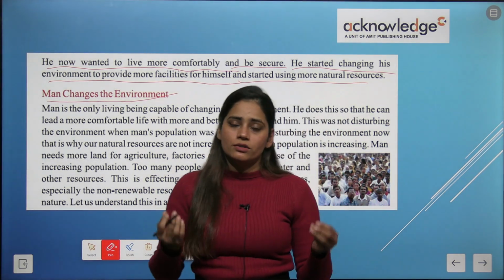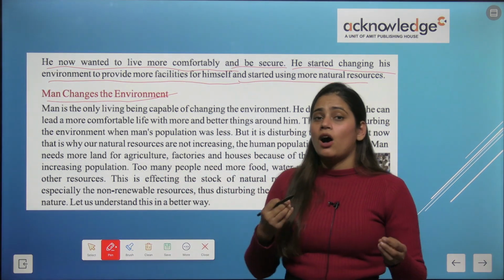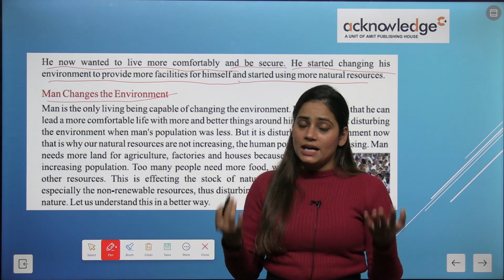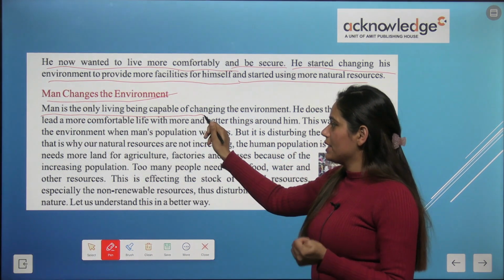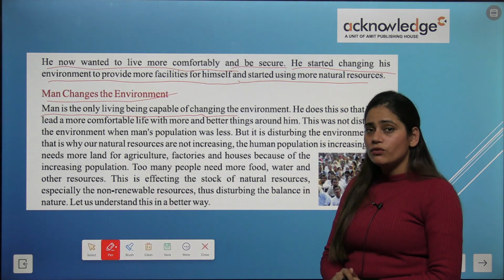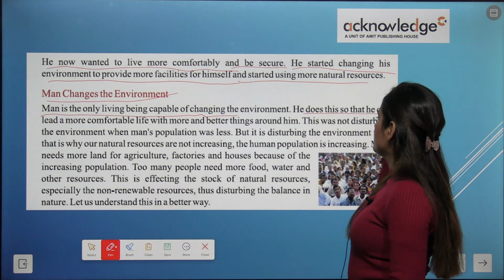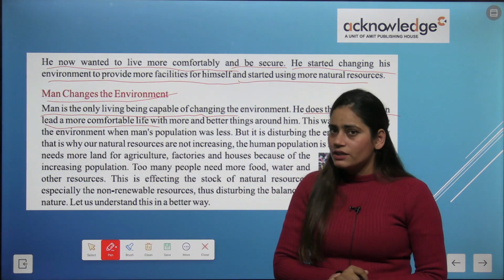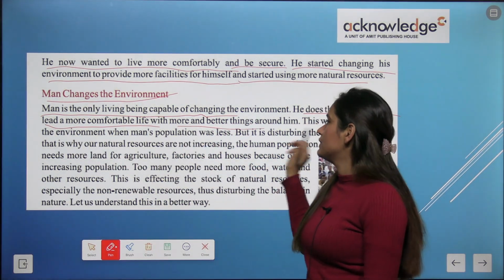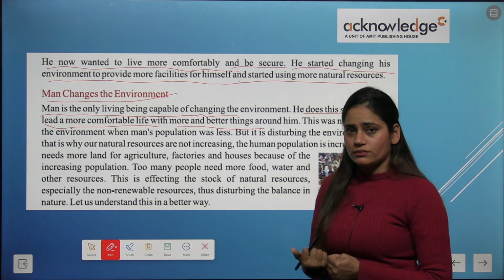Now we will talk about how man can change the environment. Okay, man is the only living being capable of changing the environment. Okay, he does this so that he can lead a more comfortable life with better things around him.